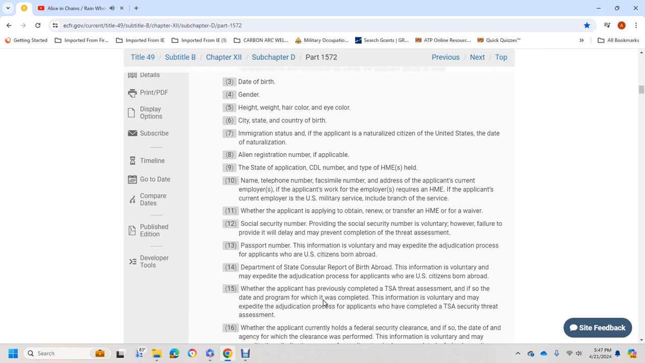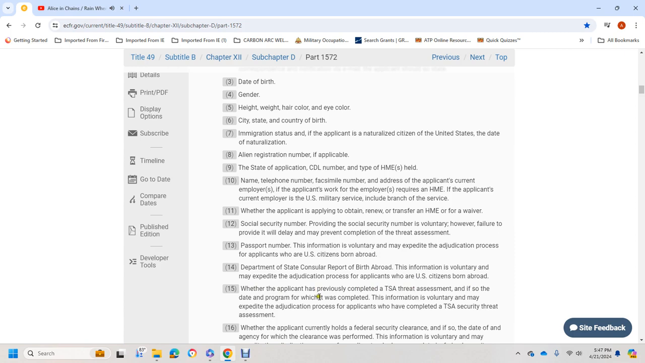13, passport information. Providing this is voluntary and may expedite the adjudication process for an applicant who is a U.S. citizen born abroad. 14, Department of State Consular Report of Birth Abroad information. This is voluntary and may expedite the adjudication process for an applicant whose U.S. citizenship is by birth abroad. 15, whether the applicant has previously completed a TSA security threat assessment.